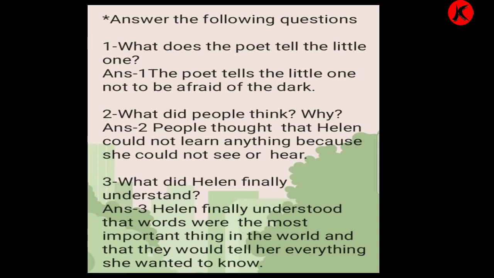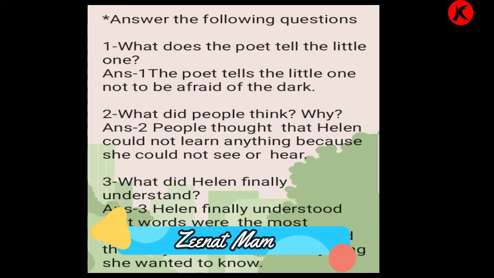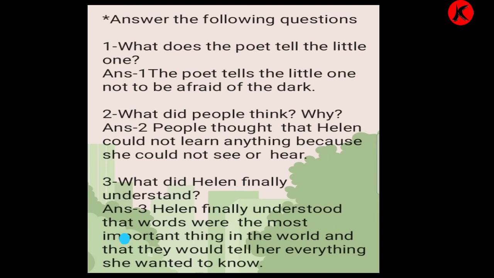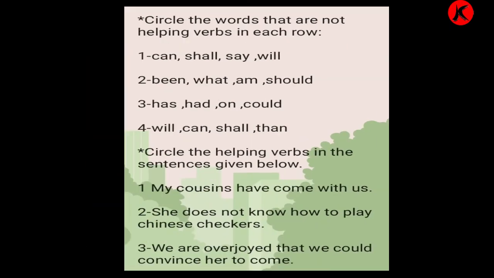People thought that Helen could not learn anything because she could not see or hear. Question 3. What did Helen finally understand? Answer 3. Helen finally understood that words were the most important thing in the world and that they would tell her everything. Now we'll go to the next question.